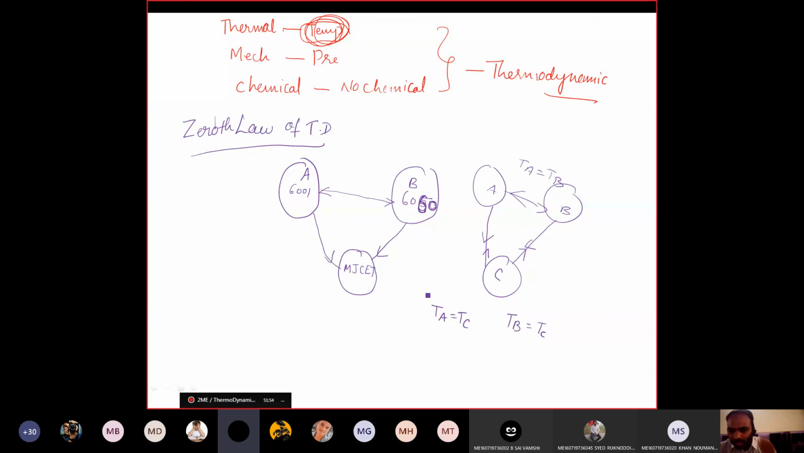So what I mean to say is that if two bodies are individually in thermal equilibrium with a third body, then these two bodies are also in thermal equilibrium. That is called the zeroth law of thermodynamics, right? Clear? I will explain in detail in the next class.